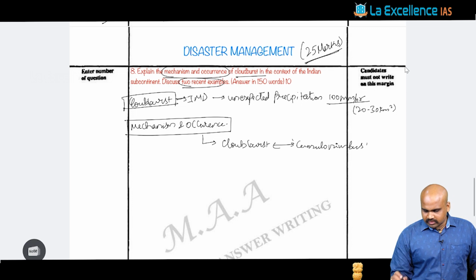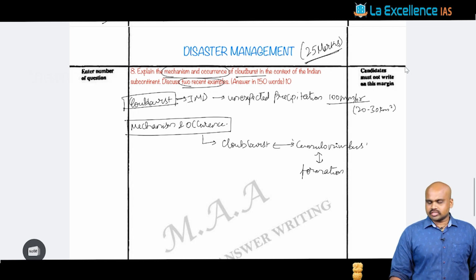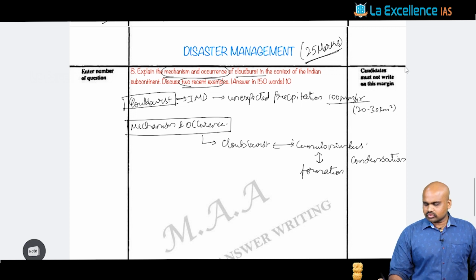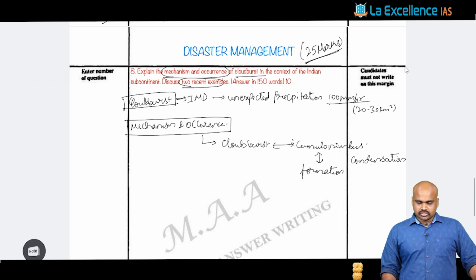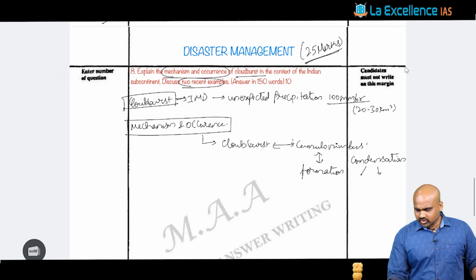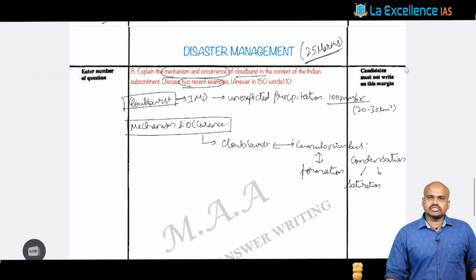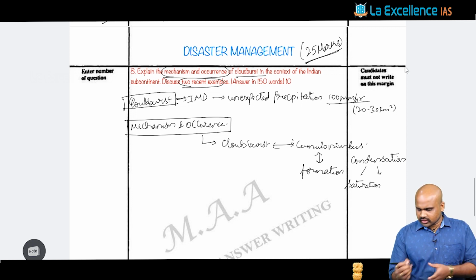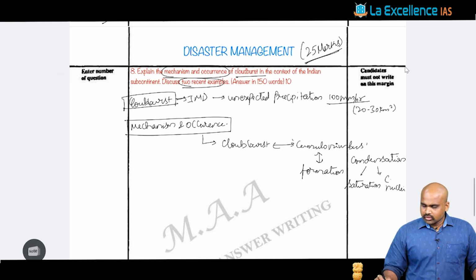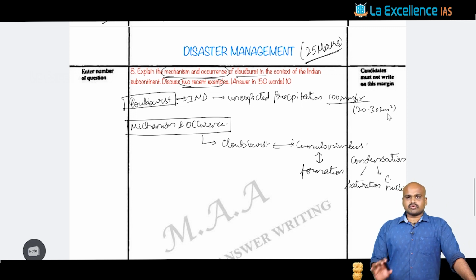When we look at the process and mechanism of occurrence, we have to emphasize the formation of cumulonimbus clouds. Any cloud formation is nothing but the process of condensation. For condensation to occur, one thing is very definite: you need a condition of saturation, and you also need condensation nuclei. Both are prerequisites for condensation as a process.